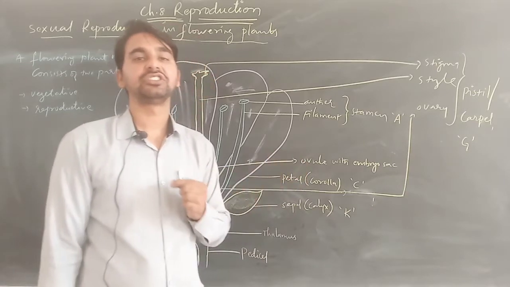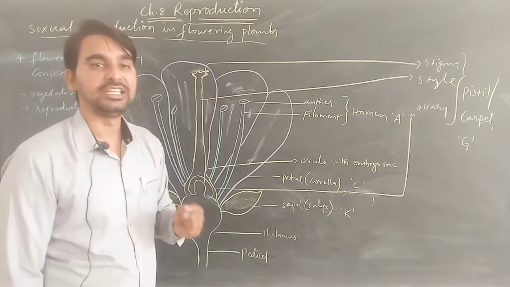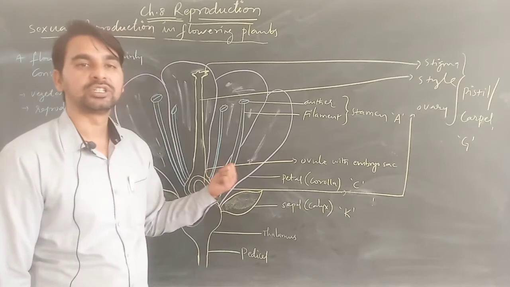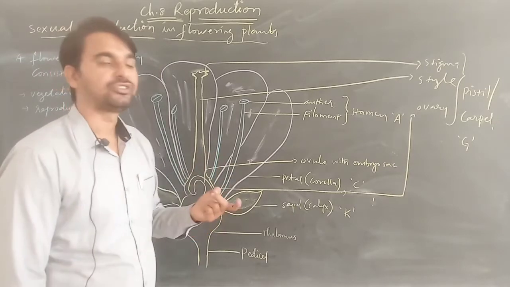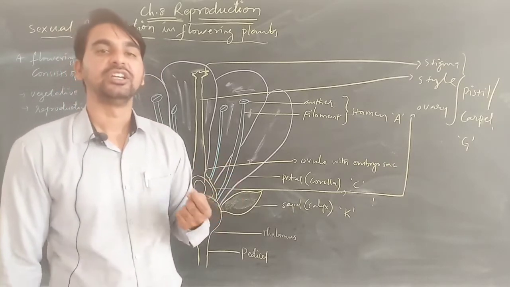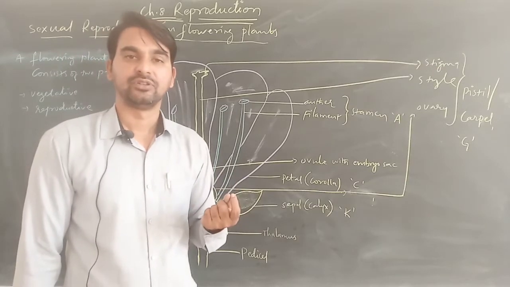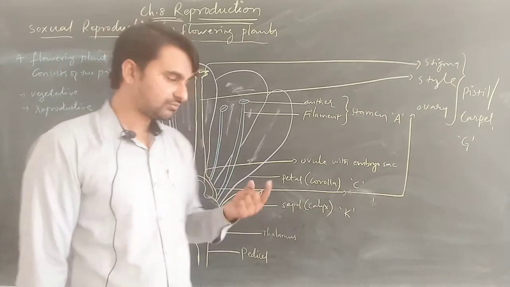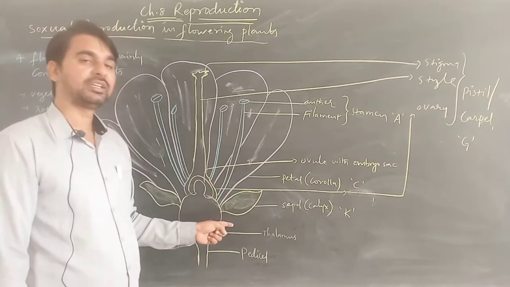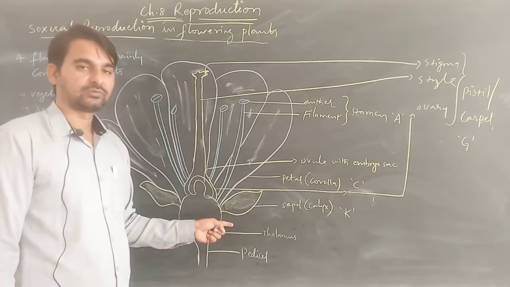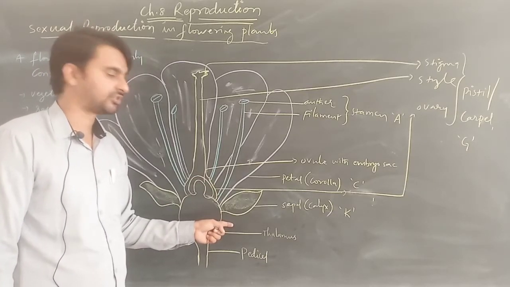Their major function is protection of the remaining internal organs of the flower, which are the important parts of the reproduction process. So that is about the calyx, what it is and what its function is.